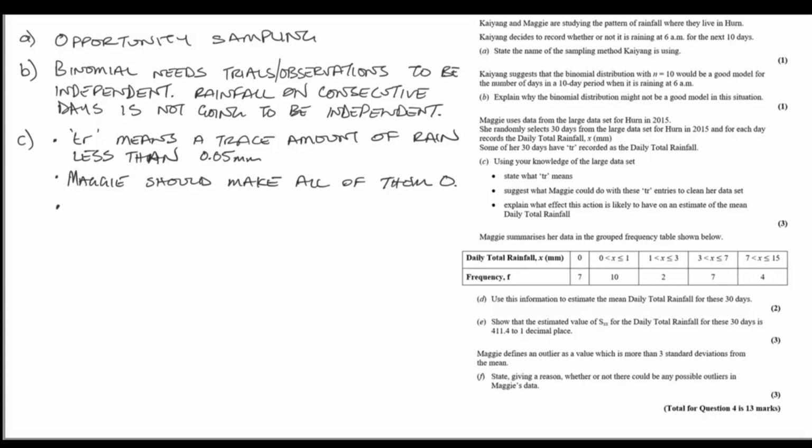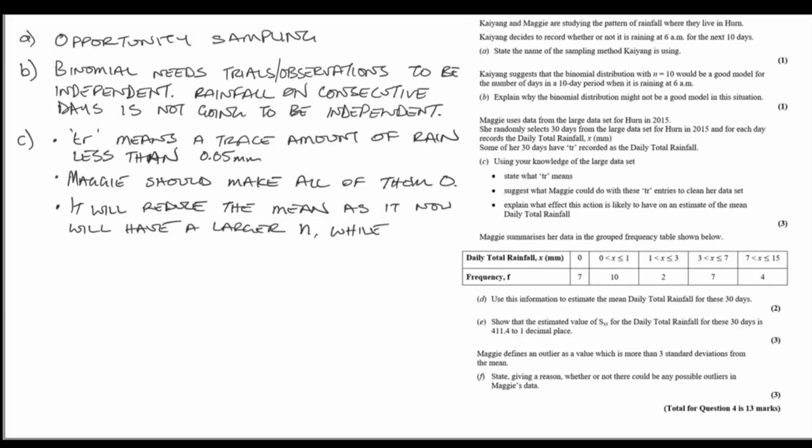Next, we're asked to explain what effect our suggested action is likely to have on the estimate of the mean daily total rainfall. Well, if we've introduced lots of zeros to our calculation for the mean, that means that the mean is going to be reduced. We have increased our n value, but the sum of x never increased.